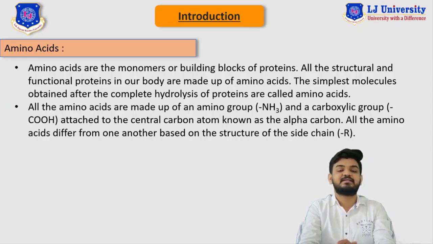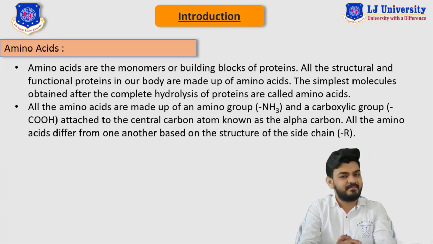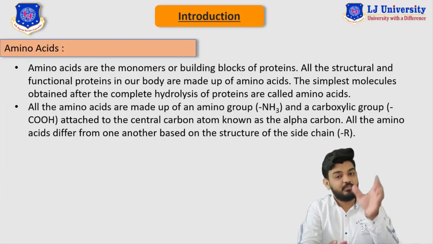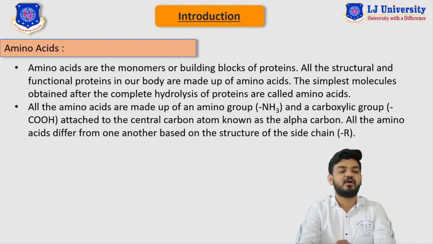Well, you can write that the simplest molecule obtained after the complete hydrolysis of protein can be considered an amino acid. So, amino acids are the monomers and protein is the polymer made up of these amino acids. All amino acids are made up of the amino group, which is NH3, and they have a carboxylic group as well, that is COOH. Both these groups are attached to the carbon that is called the alpha carbon, and one side of this alpha carbon is connected with the series of the polymer chain.